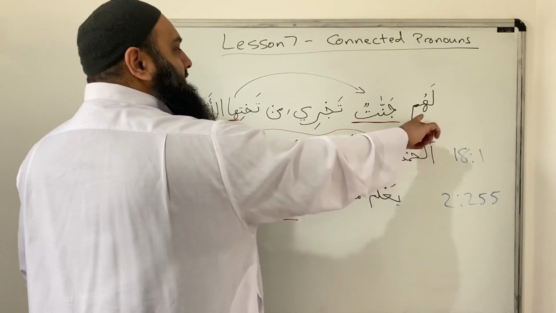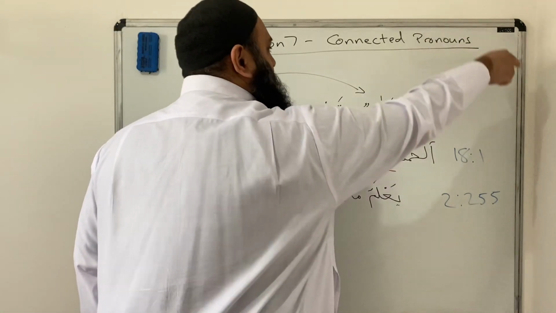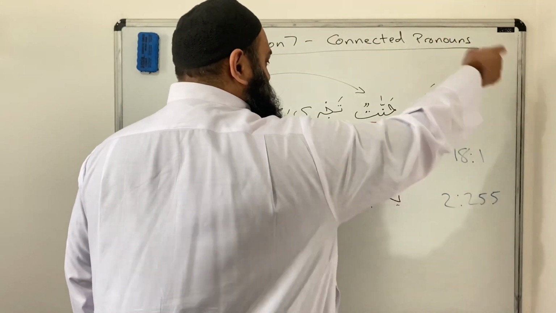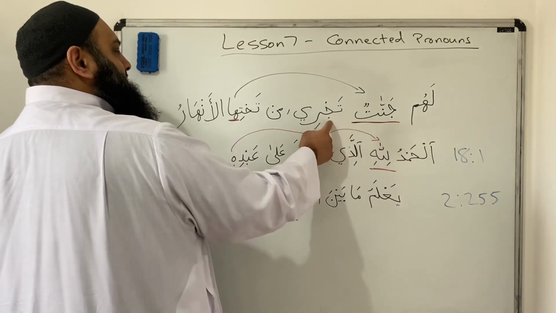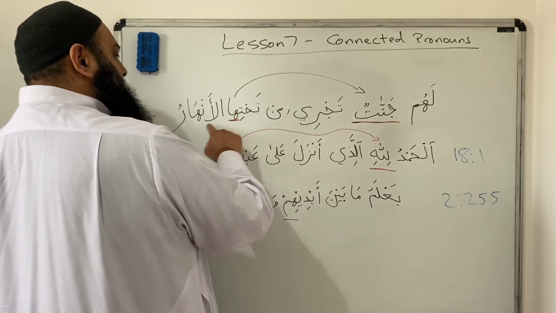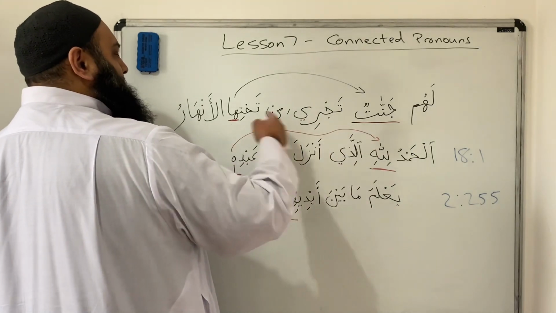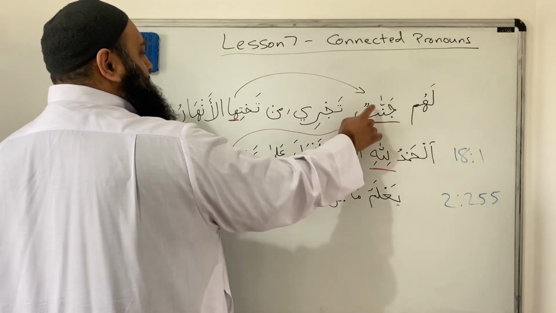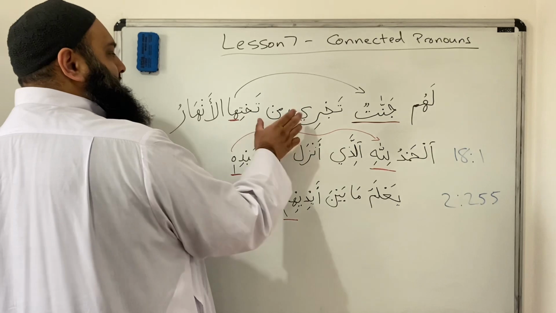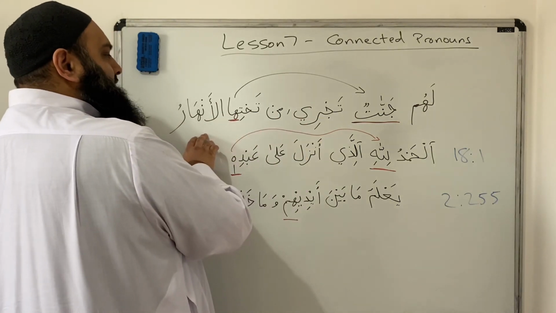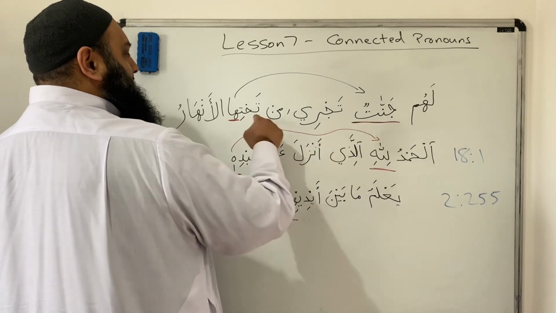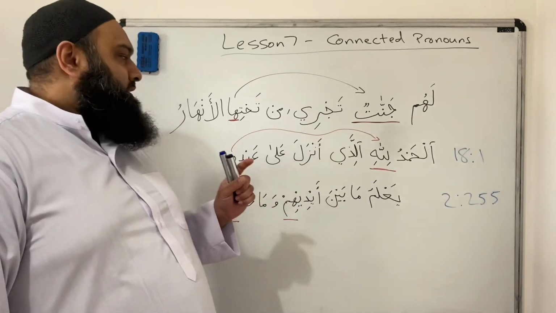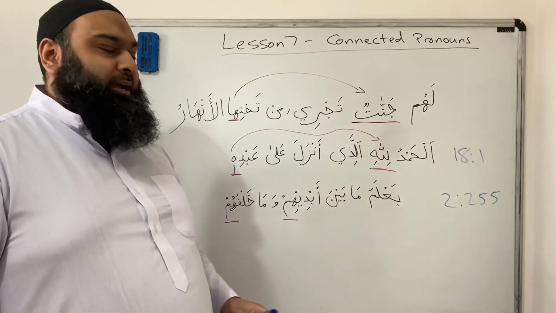So here we can see lahum jannatun tajri min tahtiha al-anhar. So for them, and lahum is a connected pronoun that is referring to believers, in some contexts. So for the believers, Jannat are gardens under which rivers flow. The word order is that the rivers are flowing like this, okay? But the ha is referring back to Jannat, meaning: where do the rivers flow? They flow under the gardens, yeah? Tahtiha, under the gardens. So remember, al-dhamir al-muttasil, a connected pronoun, is always referring back to something else.